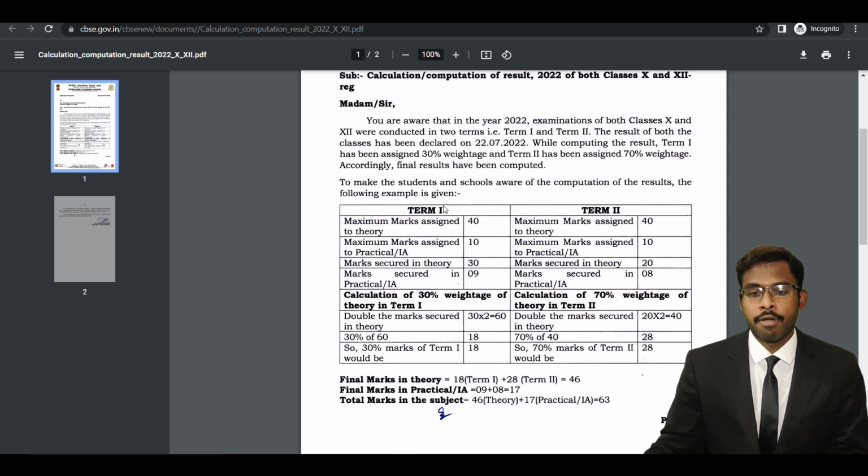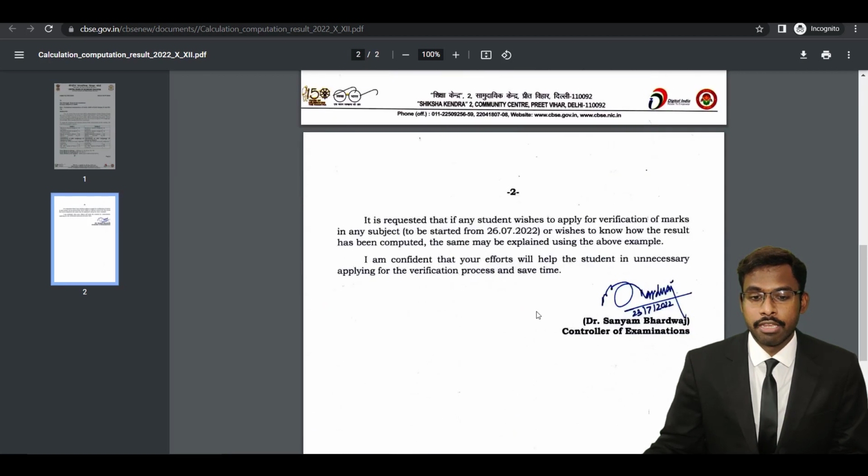So that's the reason why many students were confused about their marks, because they felt their marks should increase since they performed really well up until term 1. But when it comes to term 2, when they saw their results, they were astonished, surprised, and shocked. Why? Because they got less marks than their expectation. Their expectation was not the reality. That was the case because 70% weightage is for the term 2 examination. Okay, so term 2 examination carries more weightage.